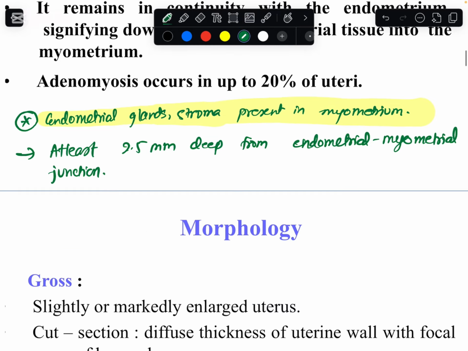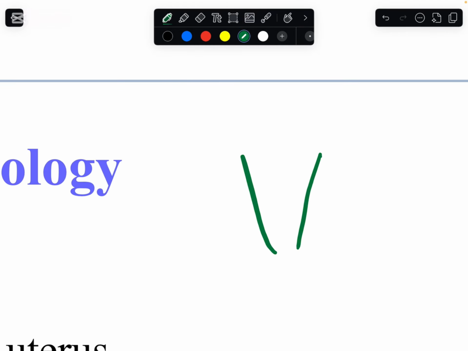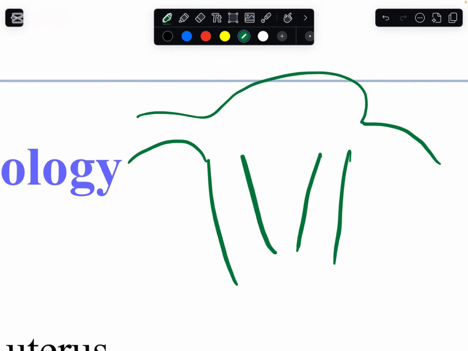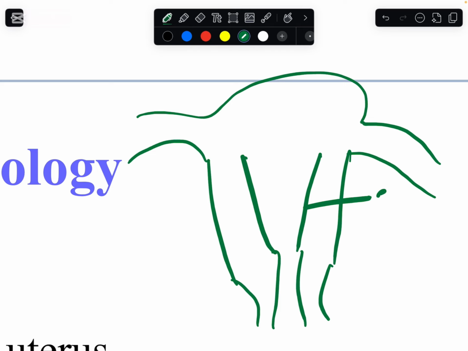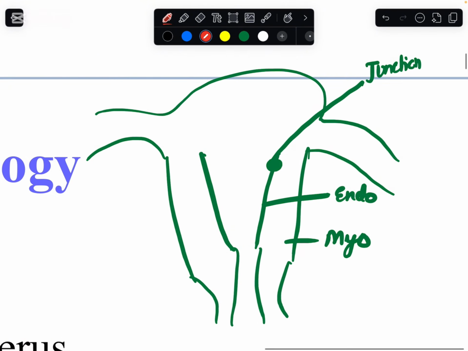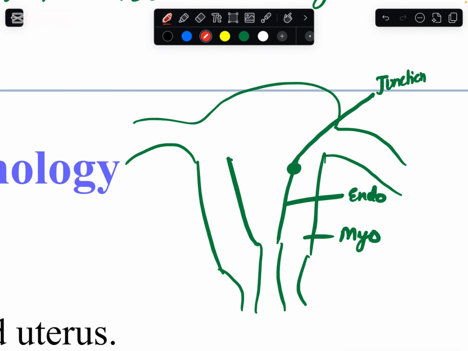What is the requirement? For example, if this is the uterine wall, you know that this is the endometrium, this is the myometrium, and this is the endometrial-myometrial junction. This is the junction. So we can define adenomyosis if the endometrial tissue is present at least 2.5 millimeters from the junction.